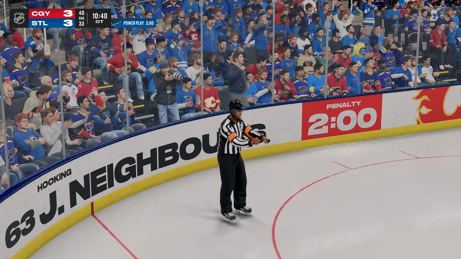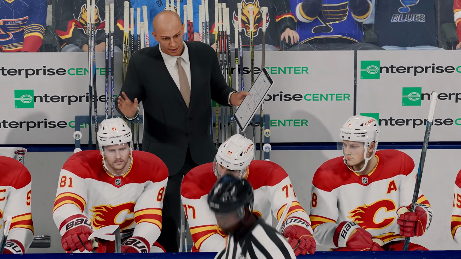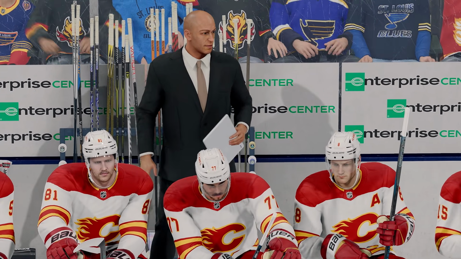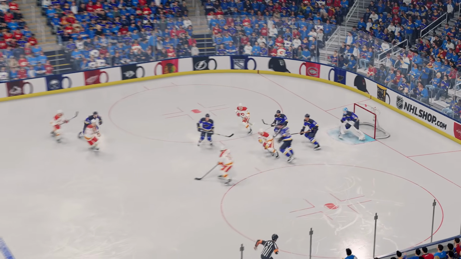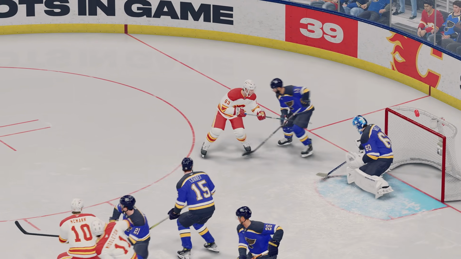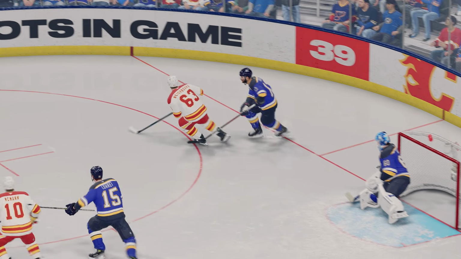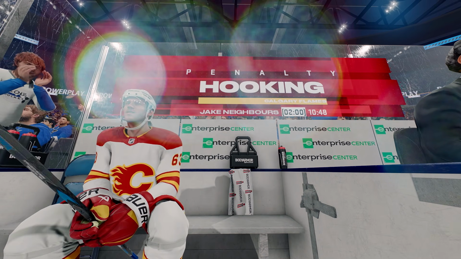Who just took a penalty? Jake Neighbors for hooking. What are you doing? Jake Neighbors, in a game like this, you can't be picking up a hooking penalty there. You just need to lock in and help your team win. I don't know what you were doing. Where did you pick up the hooking penalty? I don't see anything quite yet. That's not a hook. Okay, that's fair. I'll give it to him. That's a fair call. But Jake Neighbors, you can't be doing that in a moment like this.